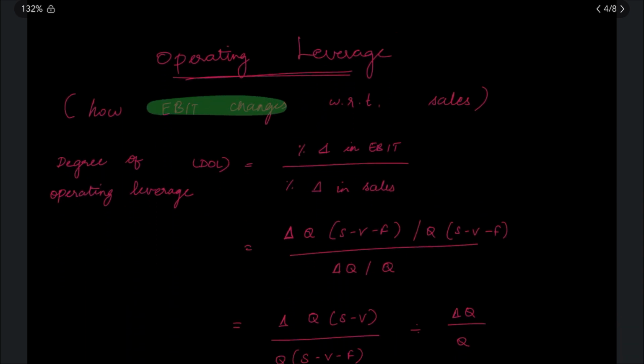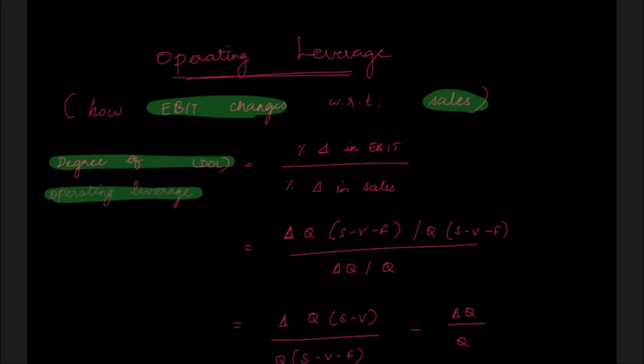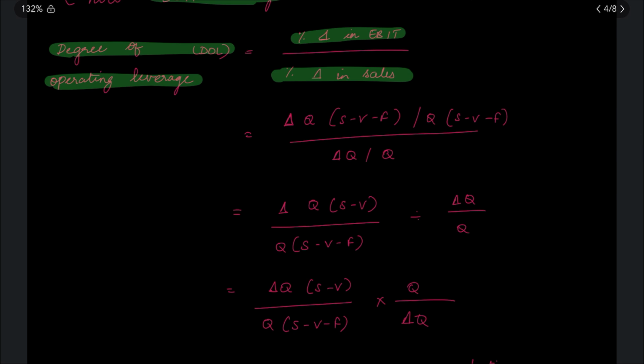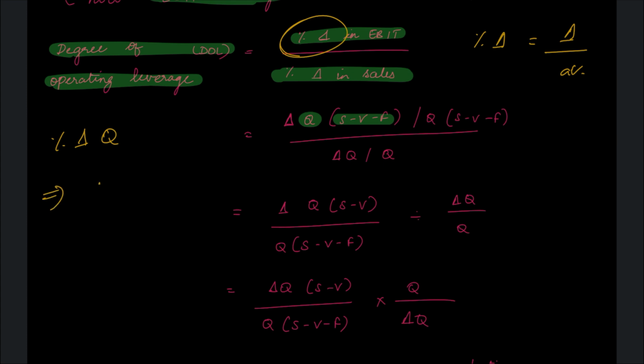This is basically how EBIT is changing because of the sales. So degree of operating leverage, DOL, is equal to percentage change in EBIT divided by percentage change in sales. Now how is EBIT calculated? It is basically sales minus variable cost minus fixed cost. This is per unit, so you multiply by quantity. Percentage change is basically changes divided by the actual variable, whichever you're taking. For example, if you want to calculate percentage change in quantity, then it is change in quantity divided by quantity. It is that simple.